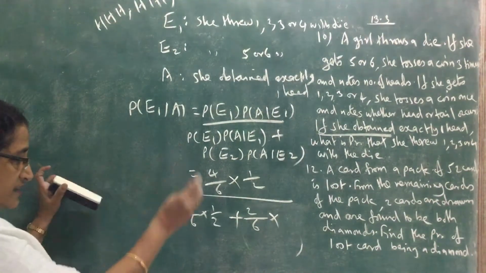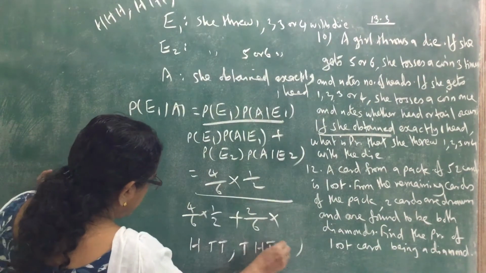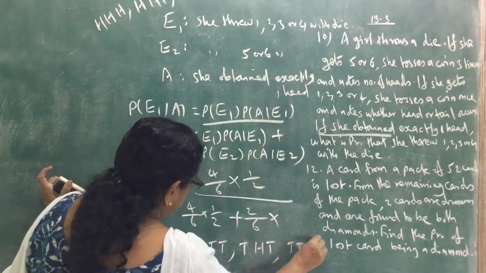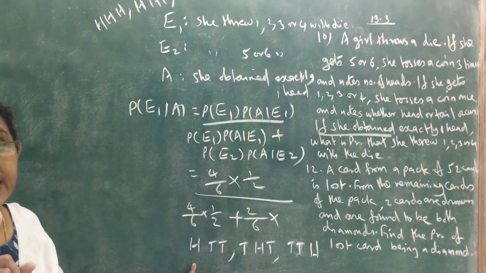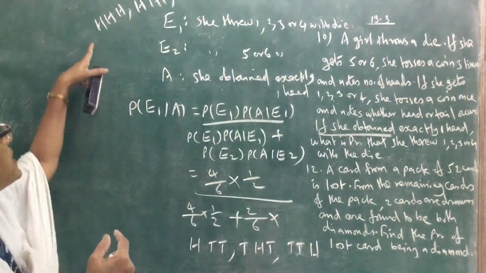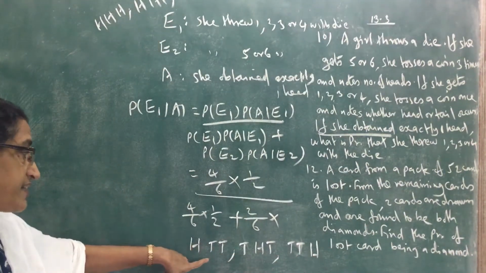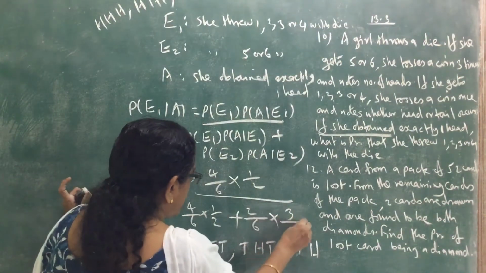One head means 3 cases: HTT, THT, TTH. These are the 3 cases in which exactly one head appears. Total sample points 8, so it is 3 by 8.